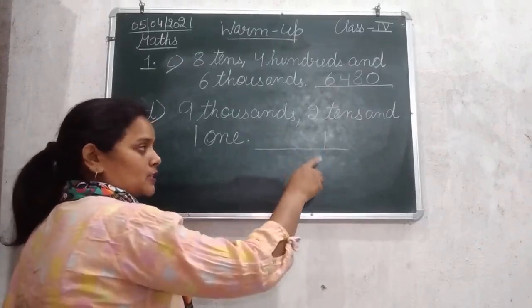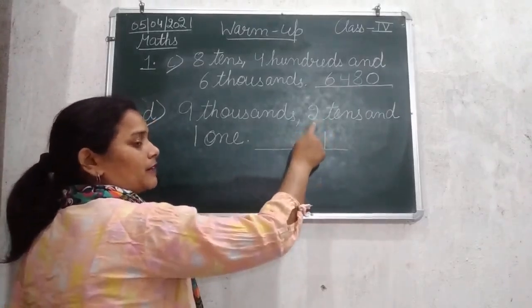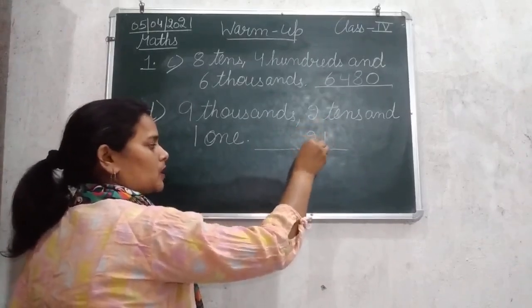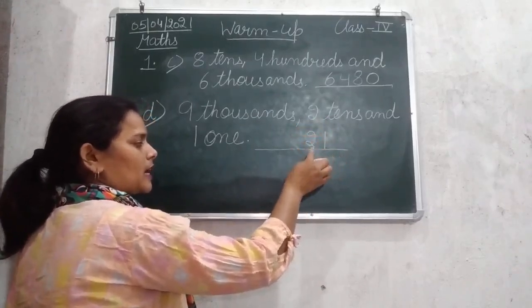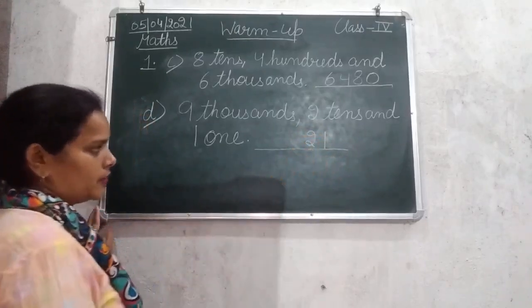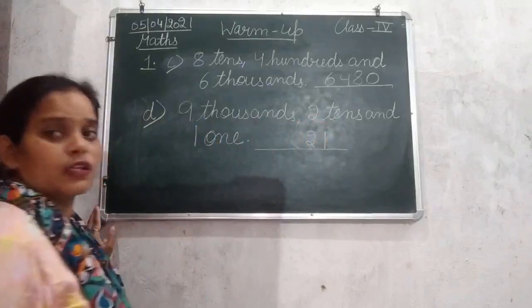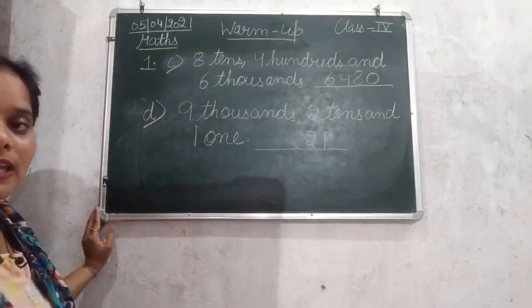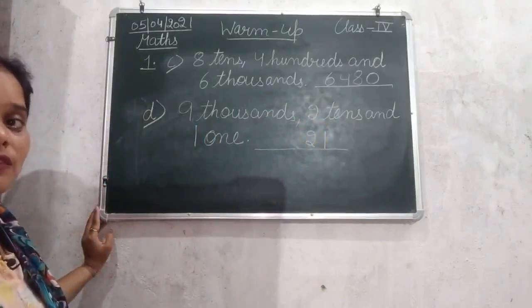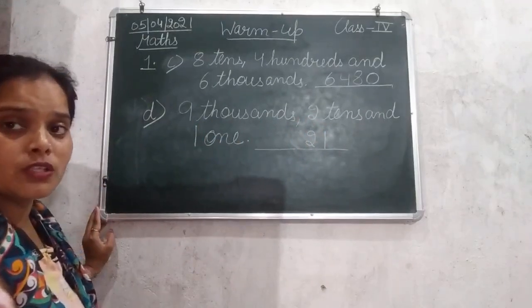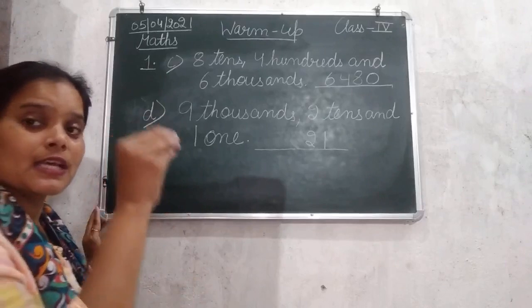After ones is tens, and at the tens place they have given 2. After tens it is 100. Is any value given at 100 place? No, we can't see any value given at 100 place. So as no value is given, we are going to write it as 0.